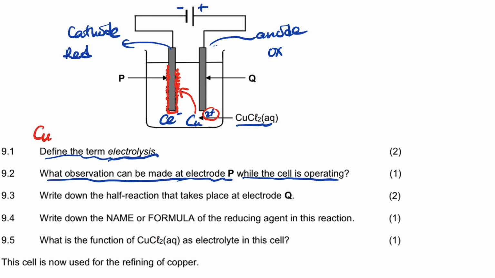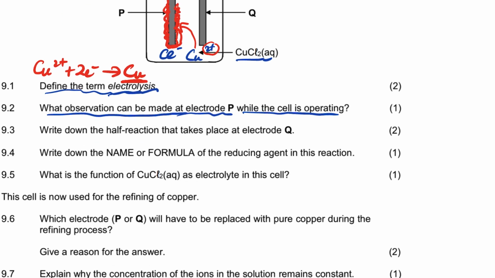So Cu2+ becomes Cu, the copper in a solid state, which is the one that you see there, right? So the observation that we see there is a copper deposit.